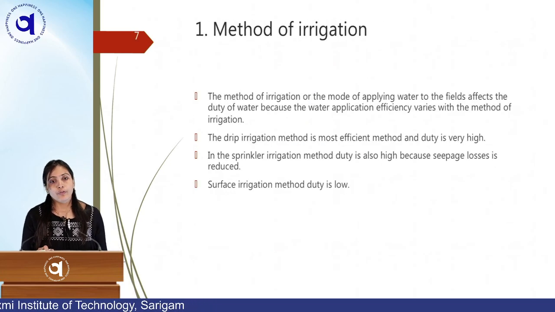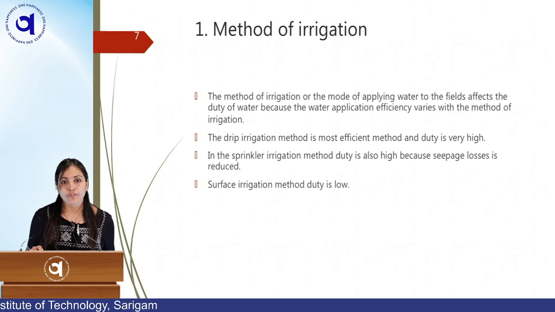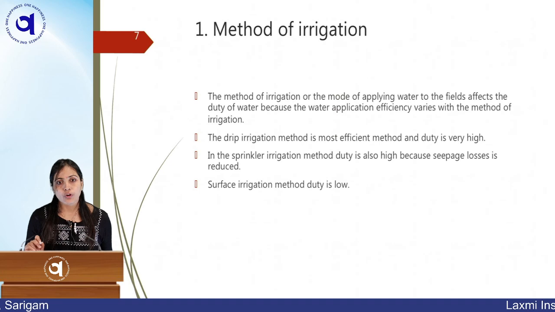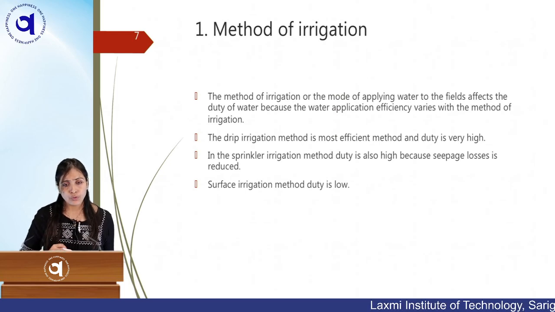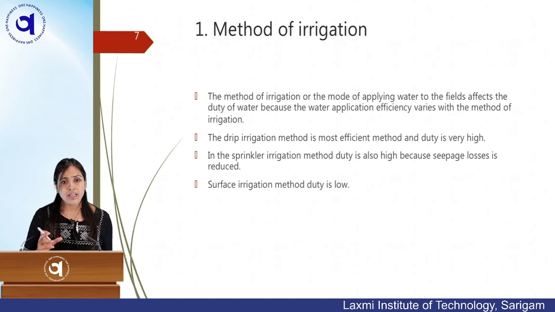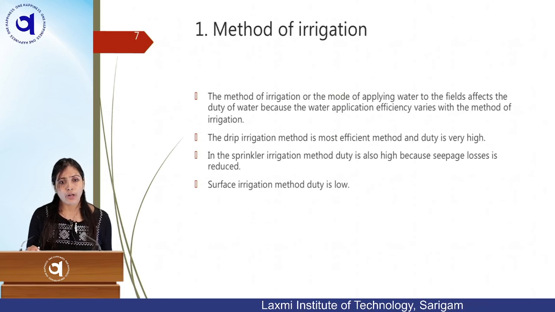One by one we will discuss these. First point is method of irrigation. This method of irrigation, or mode of applying water to the field, affects duty of water, because your water application efficiency varies with the method of irrigation. What is water application efficiency? Water application efficiency means how much water you are taking from the source, whatever source you are having, and how much you are applying, how much is utilized by the plant. This is considered as water application efficiency. So the method of irrigation is affecting your water application efficiency.